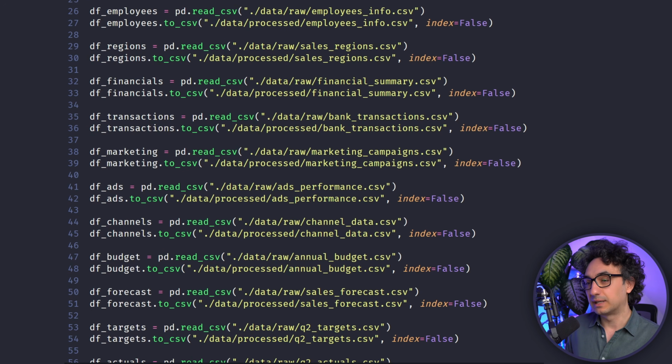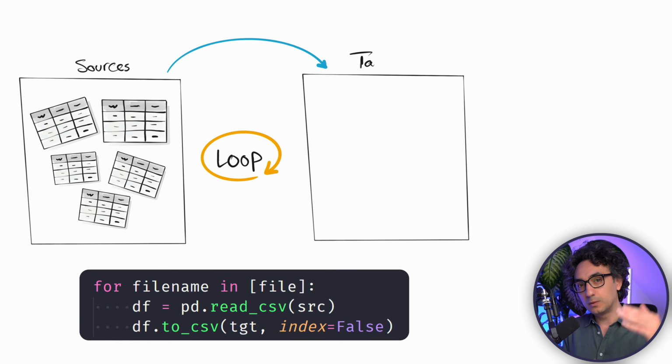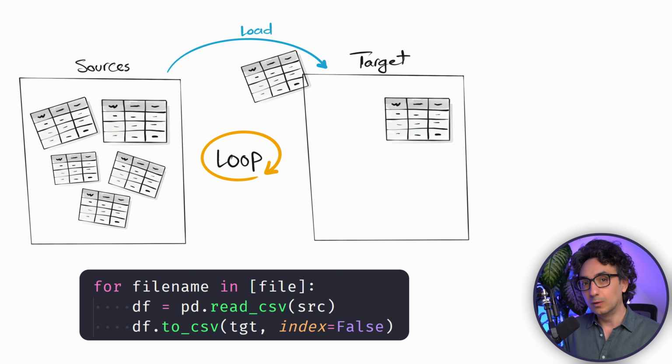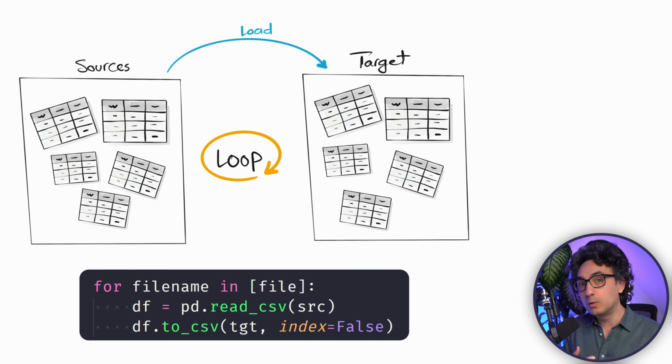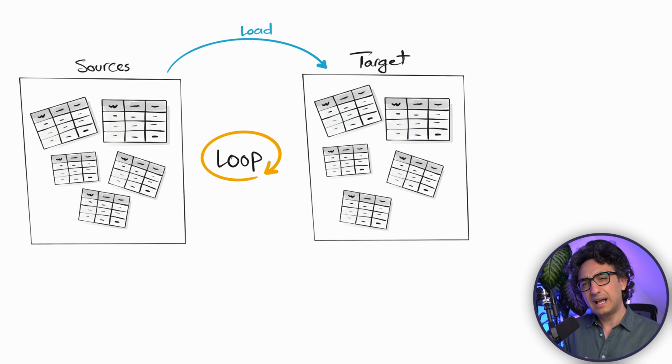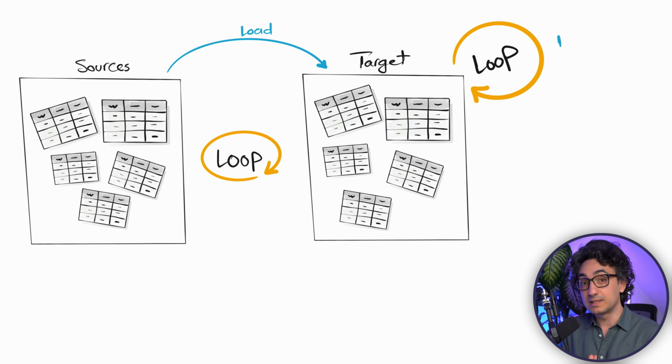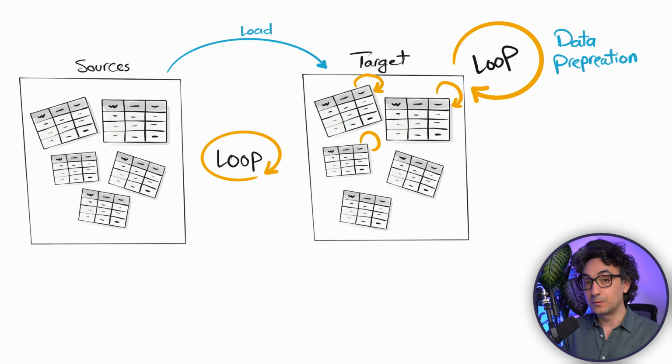Now instead of that, we can go and build a loop in order to go through all the tables one by one and start loading it to the target place. So we write the code once and we iterate through all tables. And of course it could be files as well. You might have 100 files and you would like to move them from A to B, and for that we usually build a loop. Now if you are working with data, we might go and let's say clean up those files, those tables, and if it is always the same action that we would like to use, we can use a loop as well. So we go again and iterate through all tables and do the same data cleansing. So with that, we are preparing the data before maybe analyzing it.